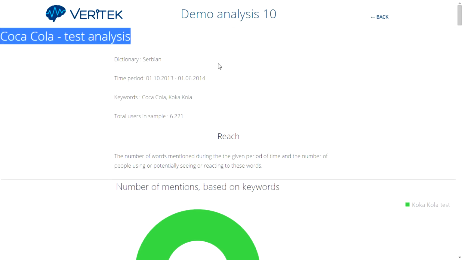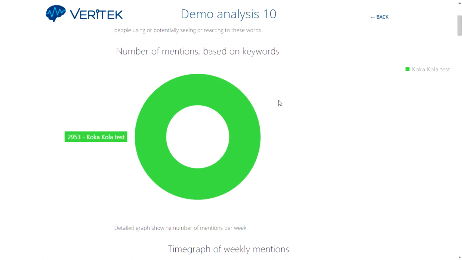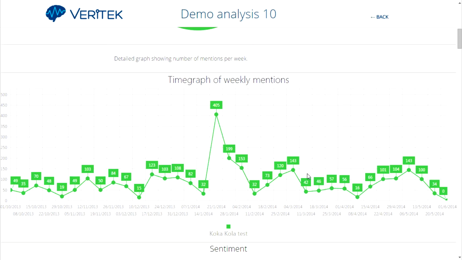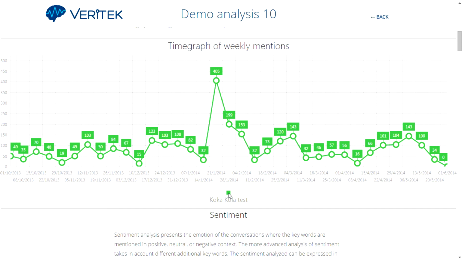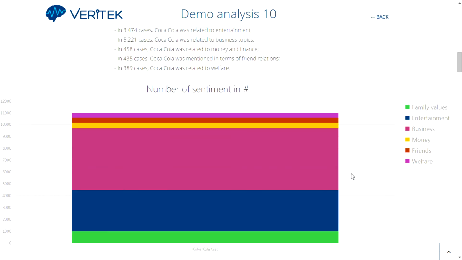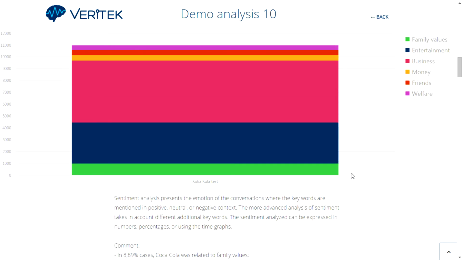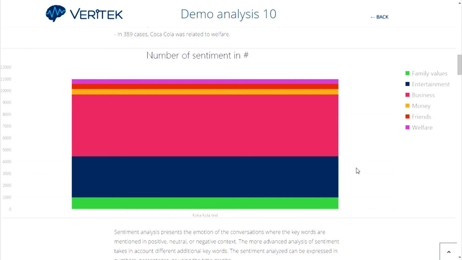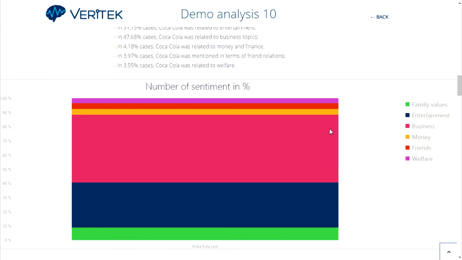Our next demo analysis is for Coca-Cola. As we mentioned in the previous analysis, we examined reach and time graph of weekly mentions for this brand. We upgraded the research process with deep sentiment analysis. We outlined some of the states' feelings and terms related to Coca-Cola, such as family values, business and friends. Here are shown numeric values. And here you can see percentage.